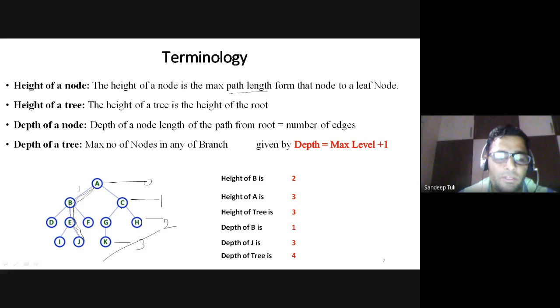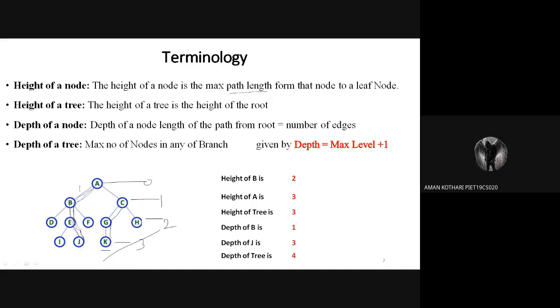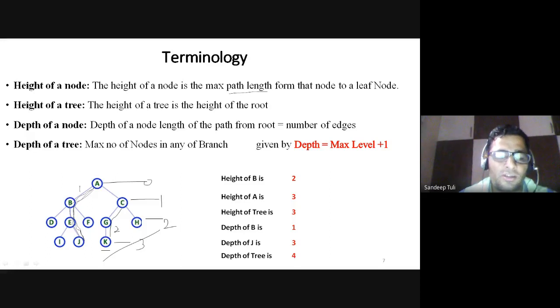So there are two paths. One is that after C I have two leaves K and H. So which one has the maximum path length? Sir, K. From C, K is the maximum path length, that is 2. So height of C is 2. Height of D is 0 because it is at the leaf node. Height of B will be 3 because it has two paths and both are having that particular length. Is it okay now? So for height, I need to start from that node towards downwards.